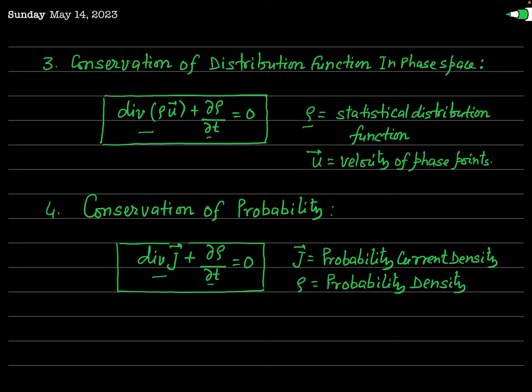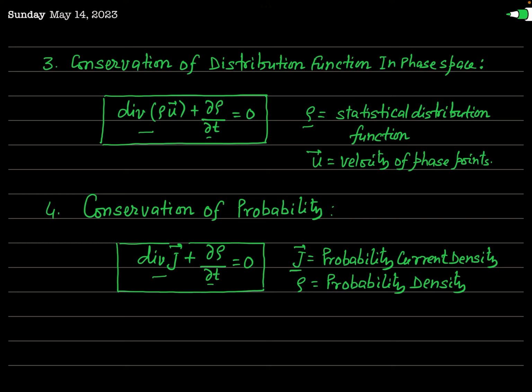You can see that this equation is exactly the same as that for the conservation of electric charge. But here this J does not represent the electric current density. This actually represents the probability current density. That is probability flowing through unit area in unit time.